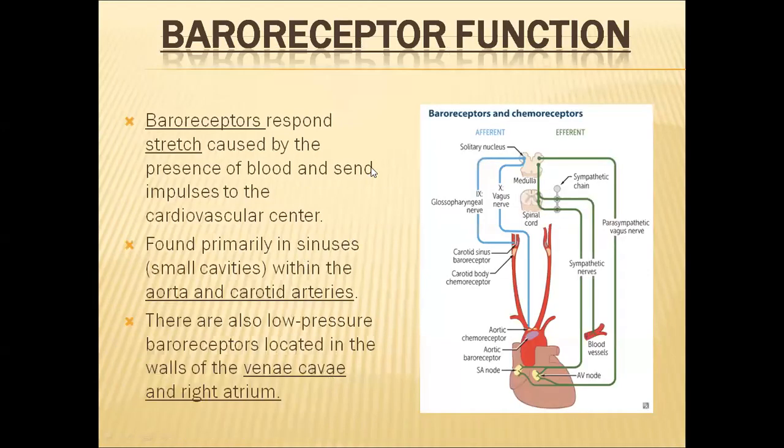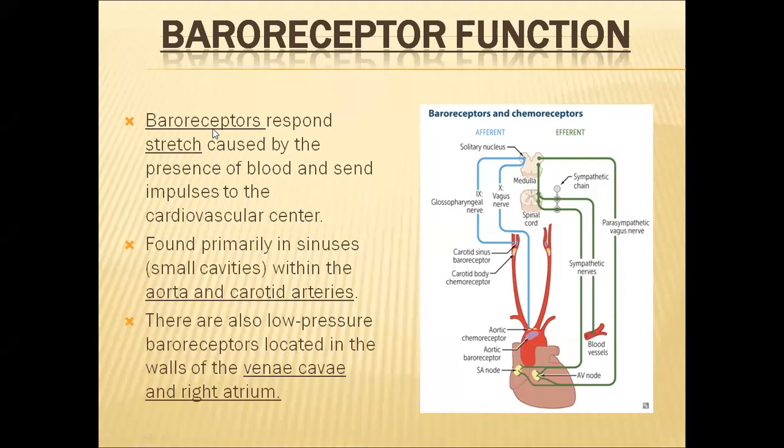And in this short-term neural control, baroreceptors play a very important role. The baroreceptors respond to the stretch that happens in the blood vessels and also in the heart muscles. The stretch is caused by the presence of blood. When a lot of blood flows into the blood vessels, they automatically stretch a lot.